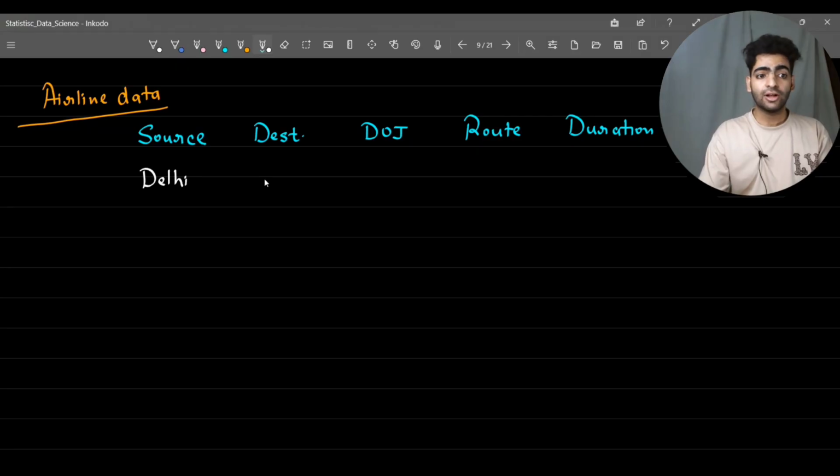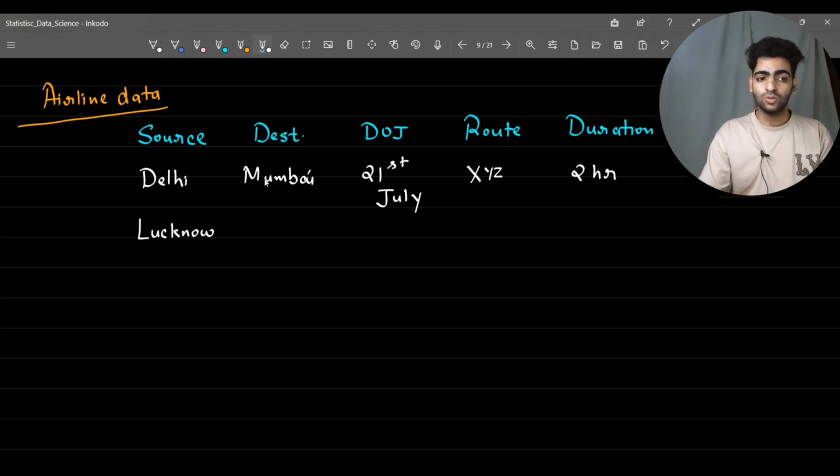Let's say I have a flight from Delhi to Mumbai, scheduled on the 21st of July, and it has some XYZ route defined. The total time taken is 2 hours and the delay is 10 minutes. Similarly, for some other route, let's say between Lucknow and Calcutta, we have a delay of 15 minutes.